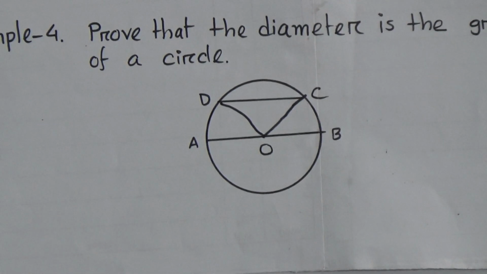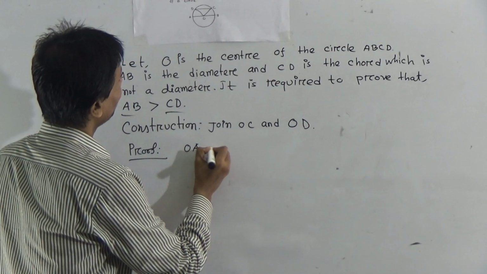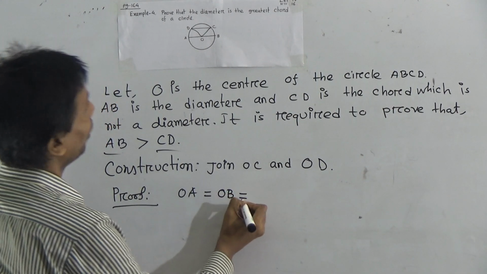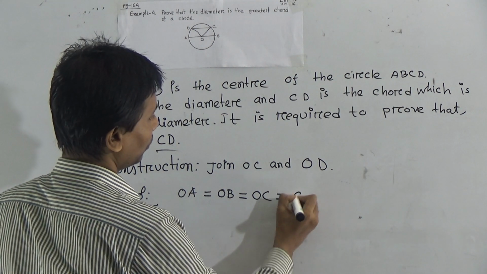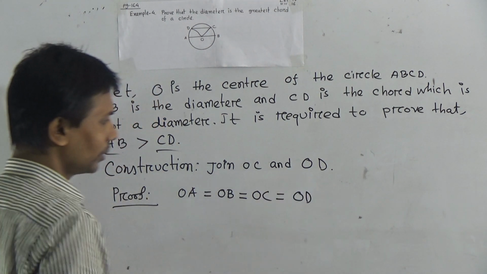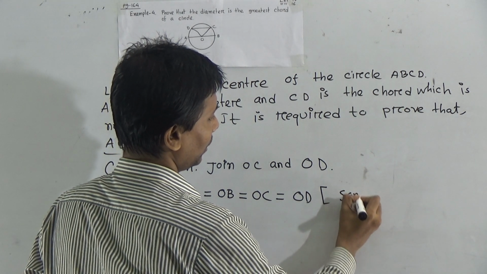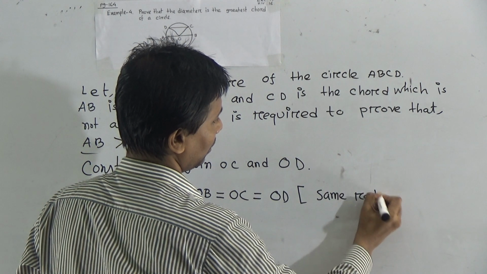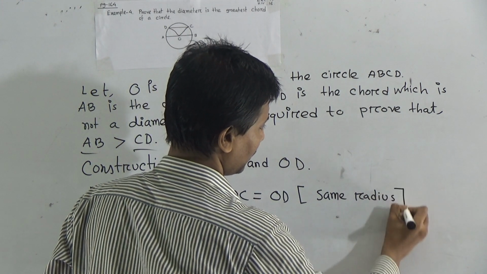You see in the figure, OA equal to OB equal to OC equal to OD. Right here, they are the same radius.